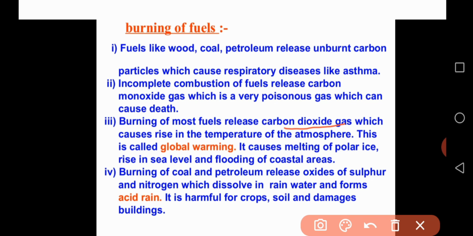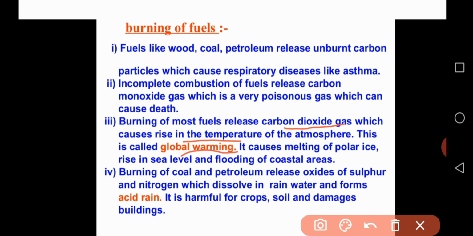Similarly, burning of most fuels releases carbon dioxide gas, which causes a rise in temperature. You take any fuel, it produces carbon dioxide. Usually that carbon dioxide increases in the environment. Finally that increases the temperature of the atmosphere. Finally that causes a very dangerous environmental issue, that is global warming.